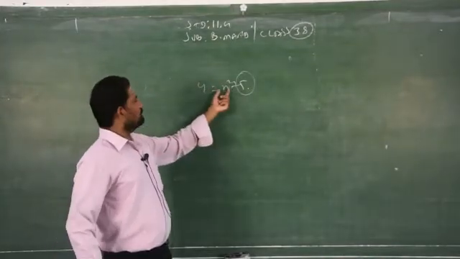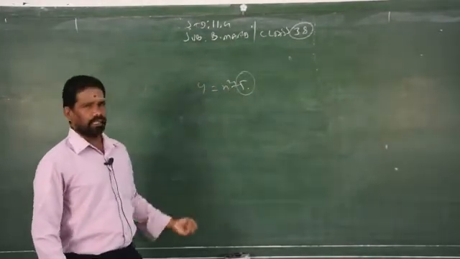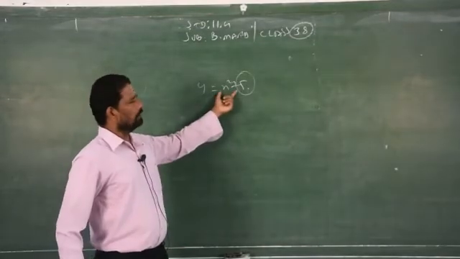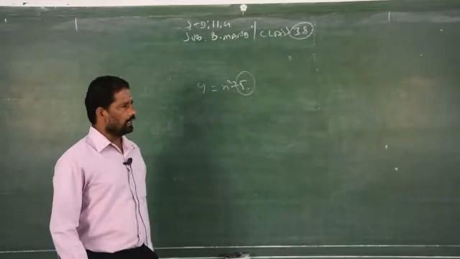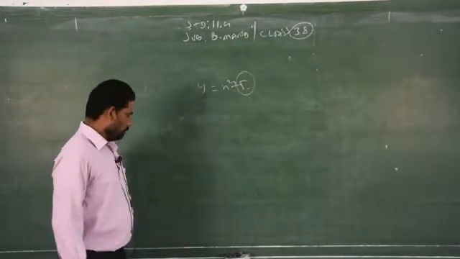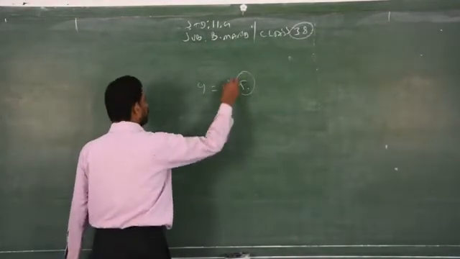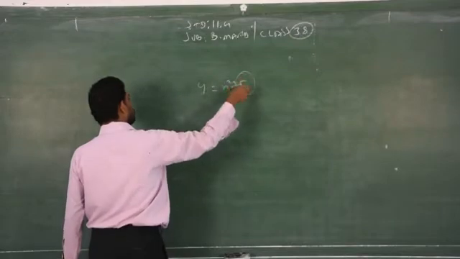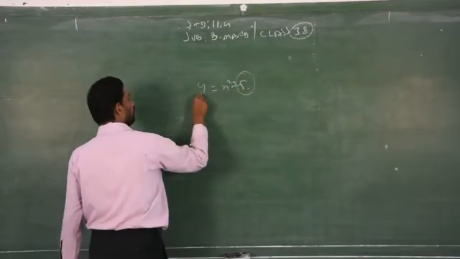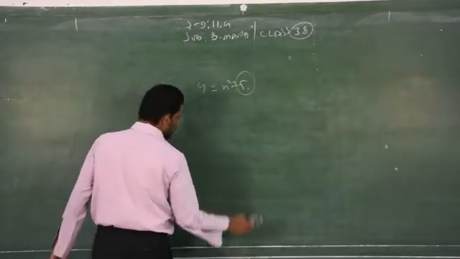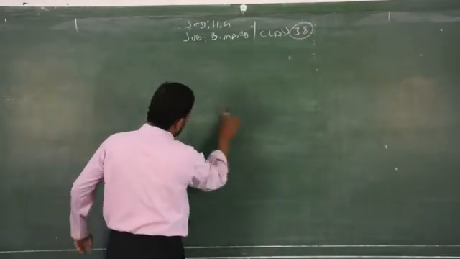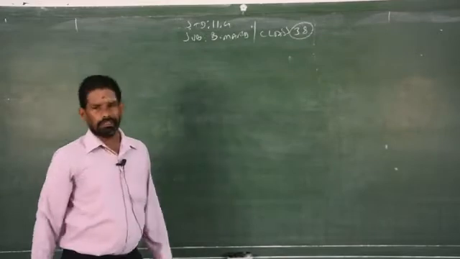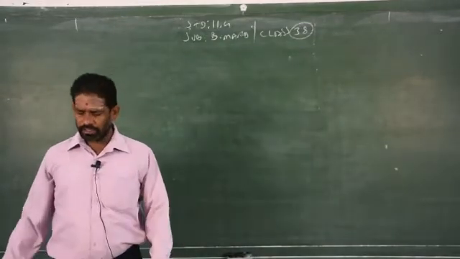If you replace x by any value, y will give a different answer. Therefore, x is the independent variable and y is dependent on x and the arbitrary constant. Clear? The arbitrary constant may be changed. If you change the arbitrary constant, then y will always change. If it is fixed, then it will change only with respect to the x value. So these are the concepts.